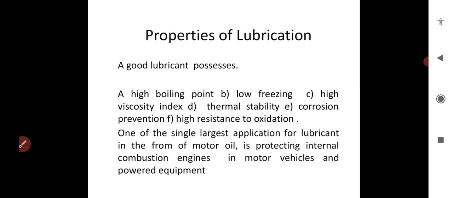When iron is in the presence of oxygen, iron gets rust. In order to avoid the rusting of the iron, some lubrication material like oil is coated on copper vessels, etc. And these are the properties of lubrication.